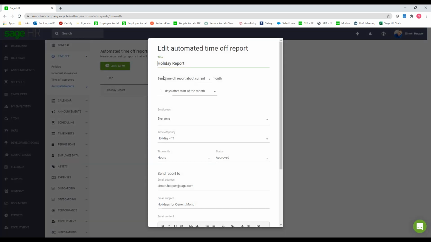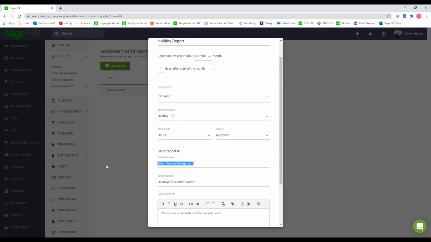So you can see there, we've got a holiday report. So send it about the current month, one day after the start of the month for all my employees on the full-time holiday policy, and it emails that report to myself. So you might set this up so you put sickness in as well, and it could automatically email each individual team manager their sickness, their holidays, long-term leave reports about their particular team. So if you are going to have meetings or whatever, then everybody has got that report and they're ready to go.